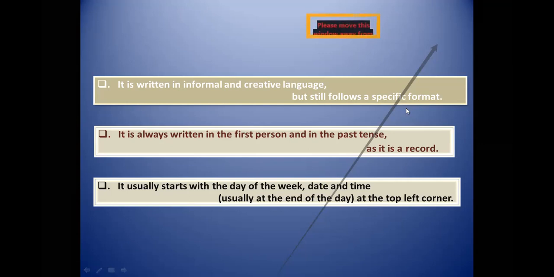Firstly you will write the day, like today it's Thursday, the day of the week, then the date. After the day you put a comma, and then you write the date, whatever it is. Like today is 27th May, or you can write the format May 27th, comma 2021, and below that you write the time, usually the time at the end of the day, at the top left corner.